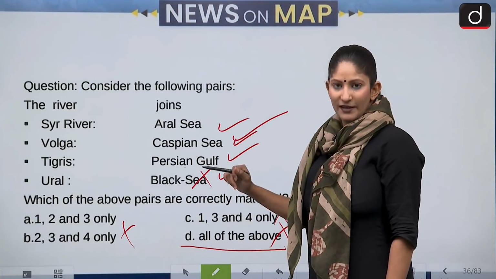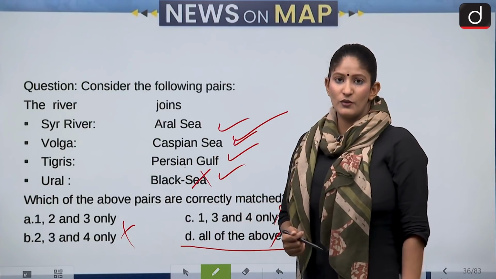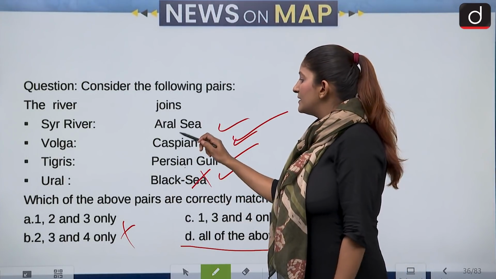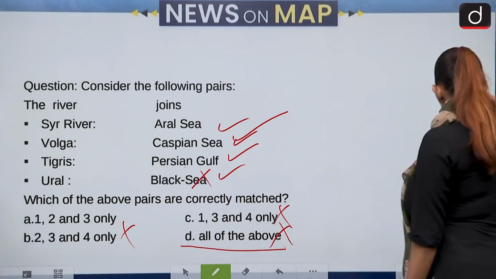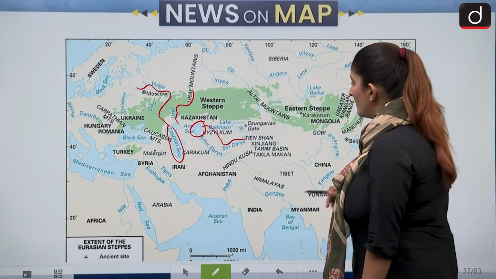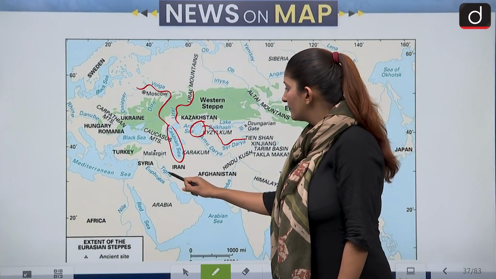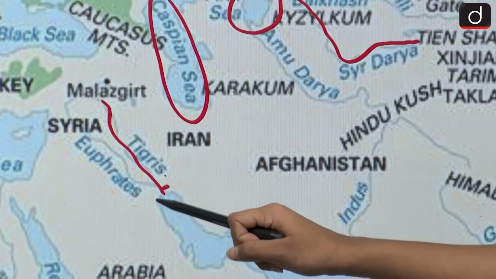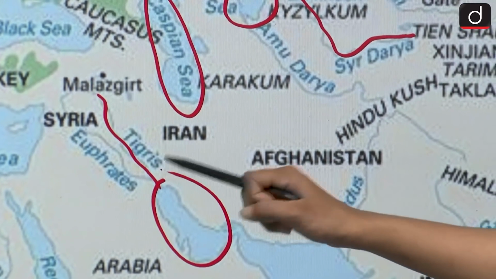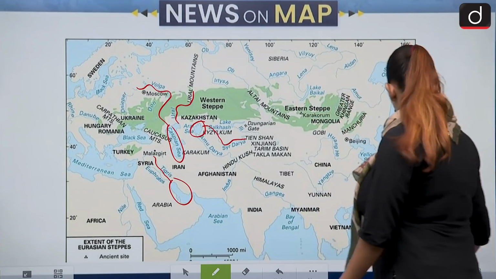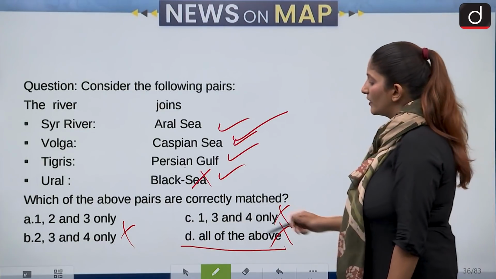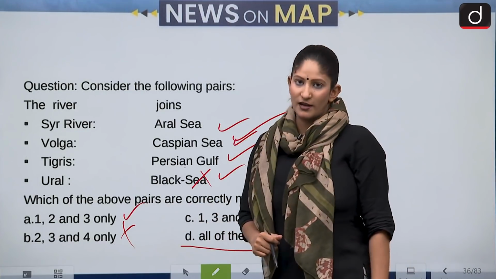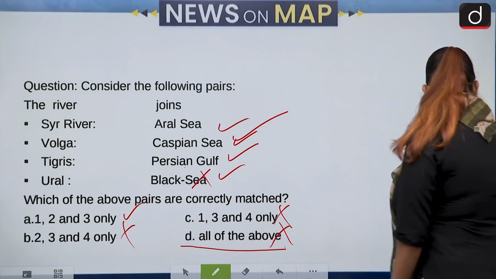We are left with Tigris, although by elimination we know the first option is correct. Syr, Volga and Tigris. Tigris, let's see where it goes. Okay, this is Tigris, and along with Euphrates, it flows into Persian Gulf. Okay, so this makes our answer A the correct answer. Okay, moving forward to the next question.